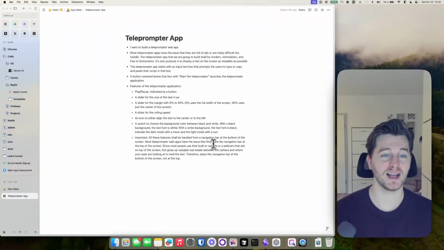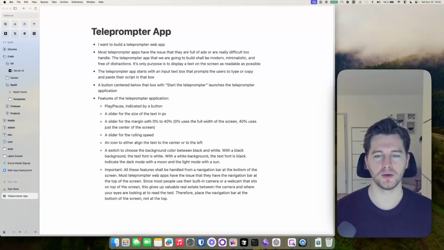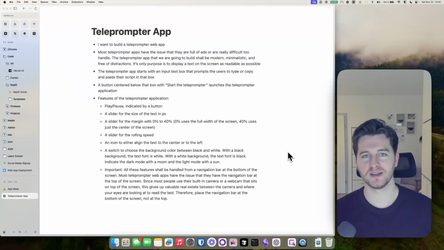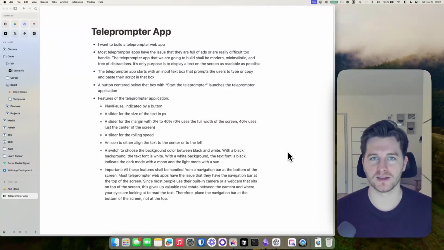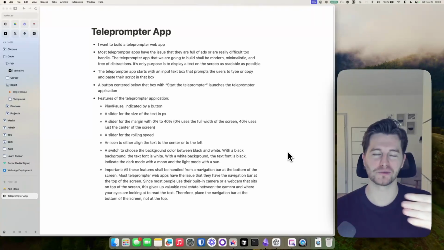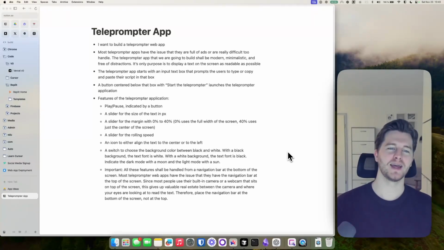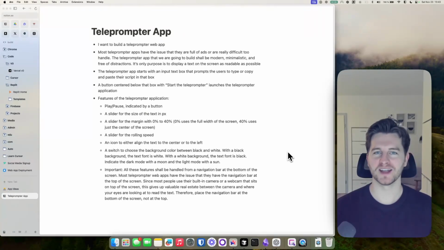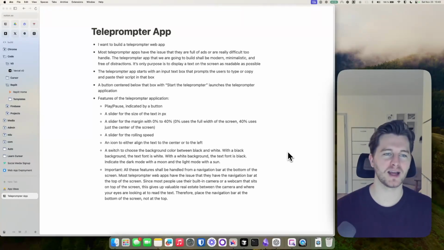And this is a teleprompter app, right? So a teleprompter normally used in television, right, for people to read stuff and look right into the camera. And you could use this as well sometimes if you have to record yourself reading a text.